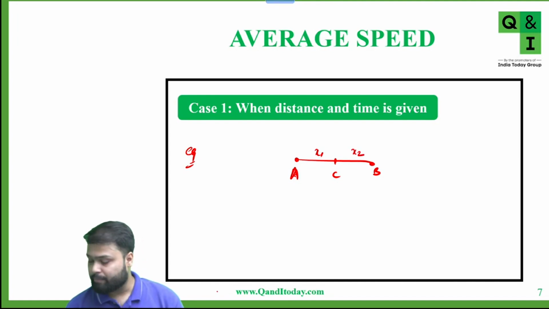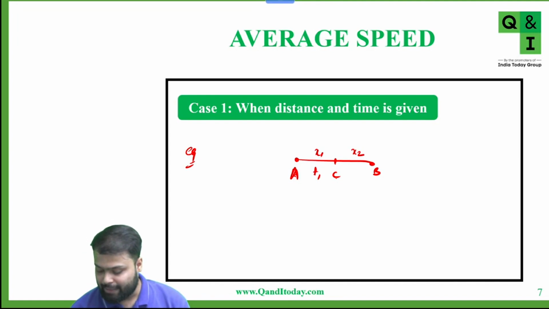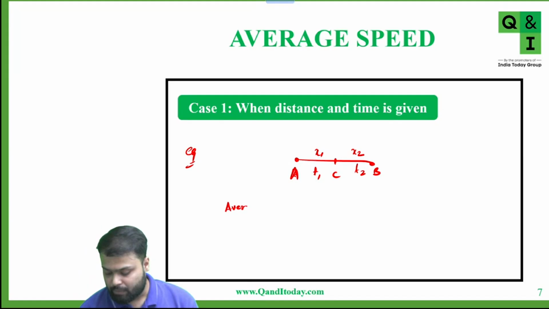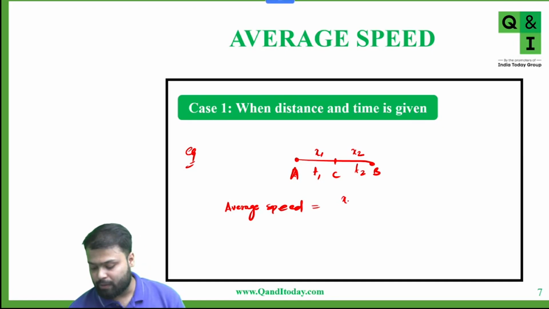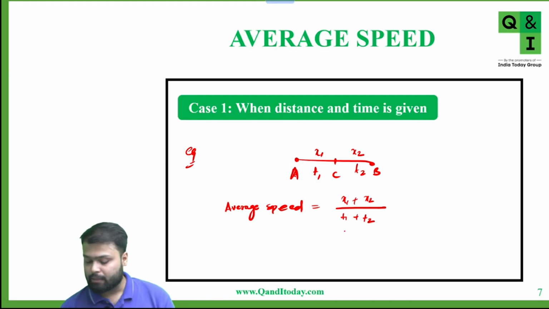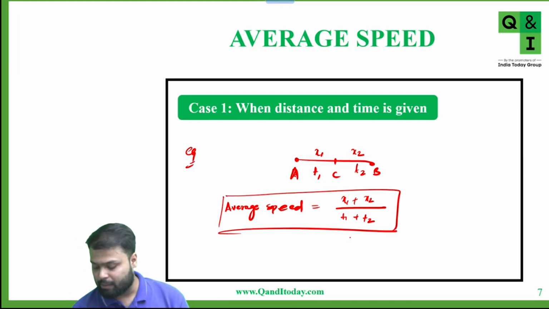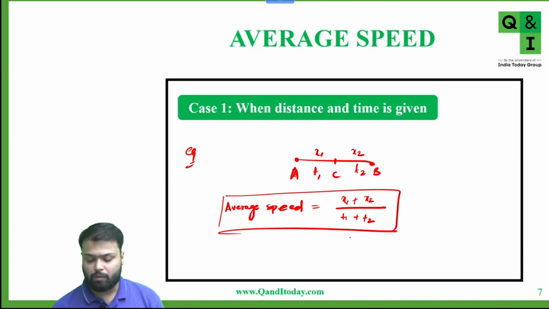Time is also given: from A to C, t1, and from C to B, t2. So average speed equals total distance, x1 plus x2, upon total time, t1 plus t2.